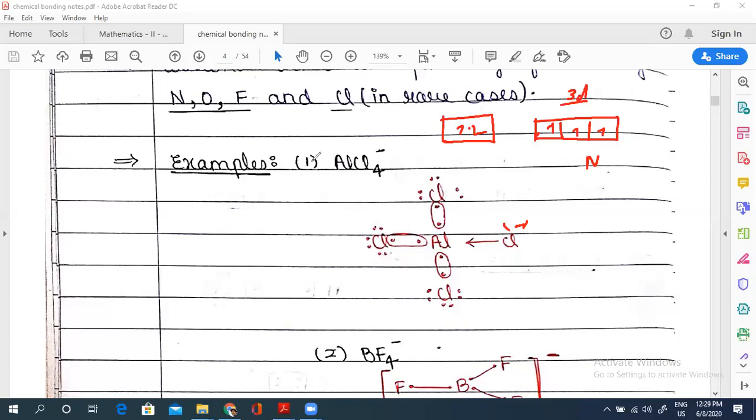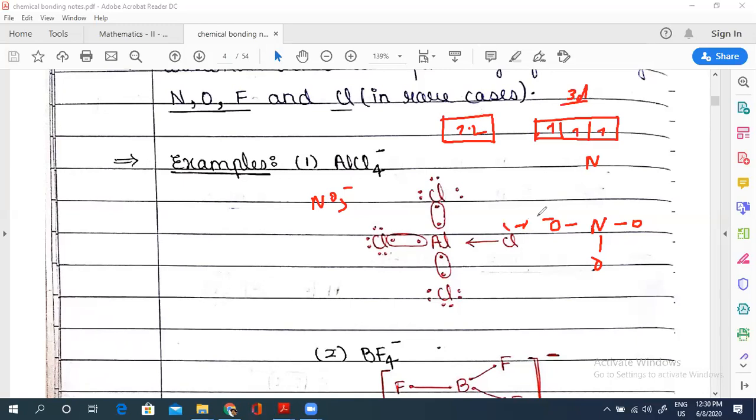So nitrogen can form 3 bonds in this case. Suppose you have NO3 minus. Nitrogen bonded to O, O, O. But the negative charge is only 1, which will be given on O. The negative charge will usually be given on the highly electronegative atom.